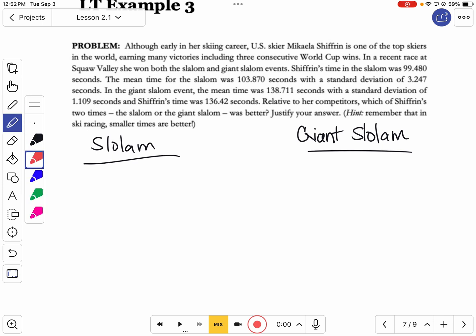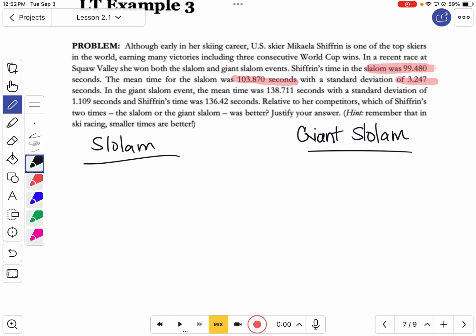It tells me that her time in the slalom was 99.480 seconds. The mean time for the slalom was 103.870 with a standard deviation of 3.247. There were a lot of words there for me to find the 3 numbers we need for a z-score. I need her actual time, the mean time, and the standard deviation.